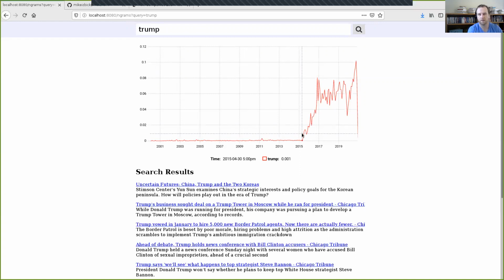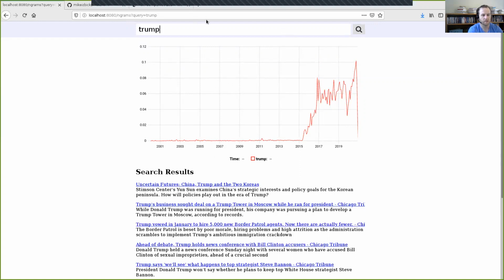But then in 2015, he announced his desire to run for presidency, and suddenly the news is talking about him all the time. And then eventually he gets elected president and inaugurated and is president for 4 years, and the news talks about him a lot during that period of time. So this trend is maybe what we would expect of how much newspapers are talking about Trump.